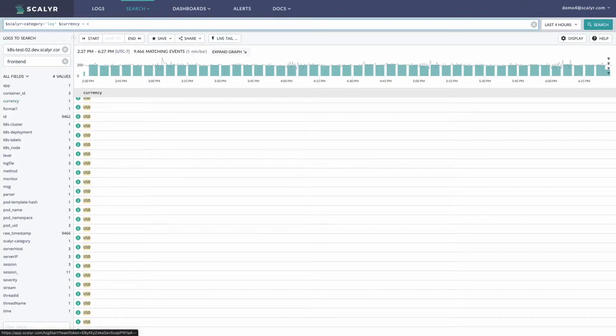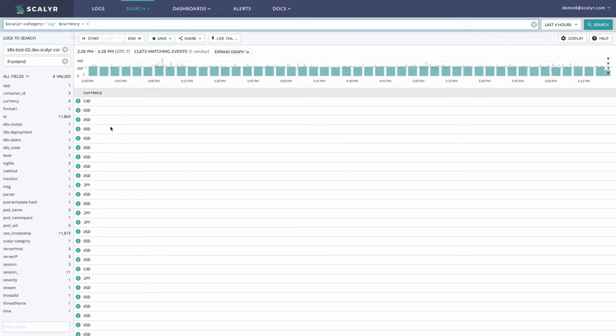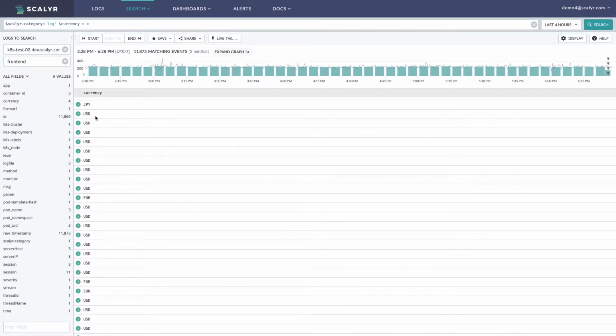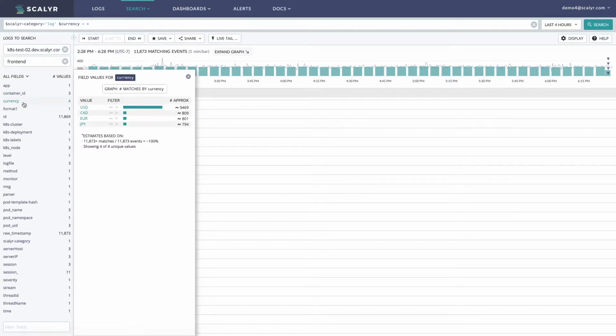Actually, in this case, let's just do currency equals star. Now it's going to bring in all of the different values where currency exists. So we have Canadian and US dollars coming in, and Japanese. Basically we can see all of the different currencies that are here. The other thing we can do is click into this particular column and see everything that is broken out here. So we can get a breakdown of all of the different currencies. We can see by far that USD is the number one currency, followed by Canadian.